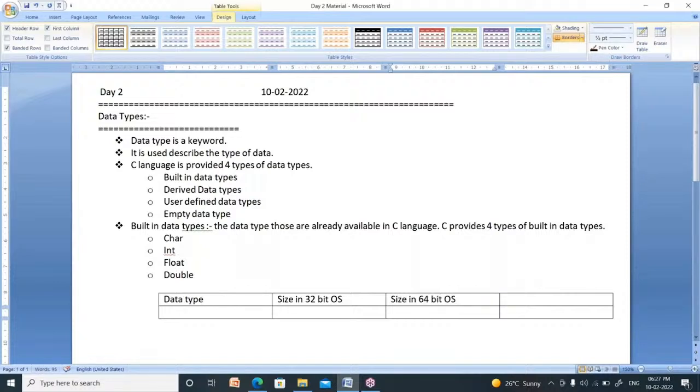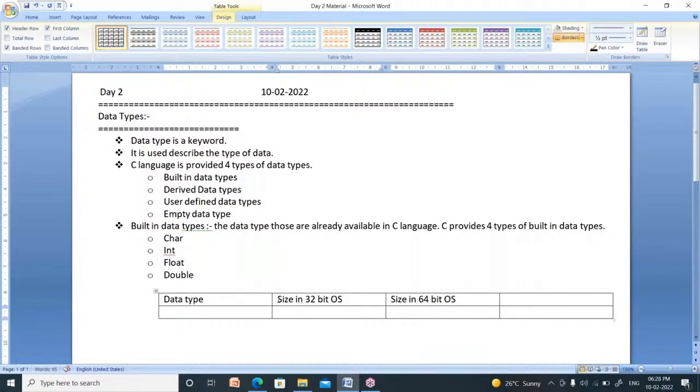Do you know what is an operating system? In our phones, we have Android operating systems. In my laptop, I have Windows 10 operating system. An operating system is nothing but software which controls all the activities of a computer.